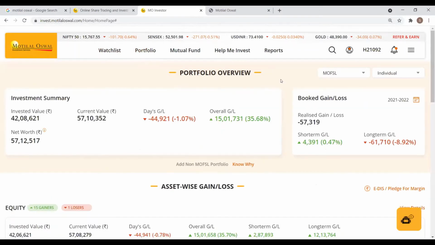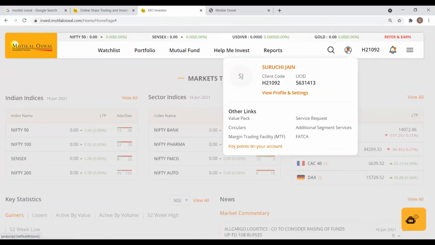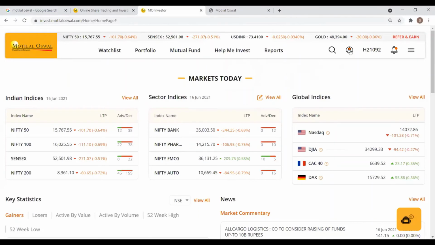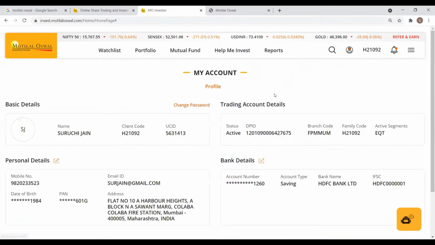Coming to the next part, that's on the e-modification and self-modification of your personal details. On the same page, on the top tabs itself, there's a profile icon at the top. Once you click on the profile icon, it will prompt you to this section. There's an option here called view profile and settings. You can click on view profile and settings and all your details on your account will be shown here.